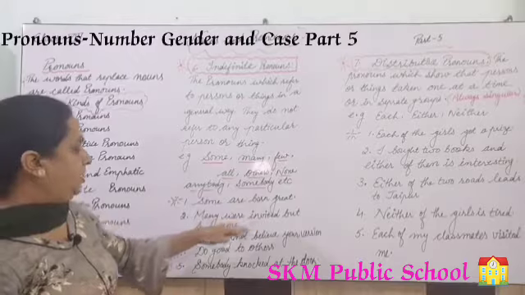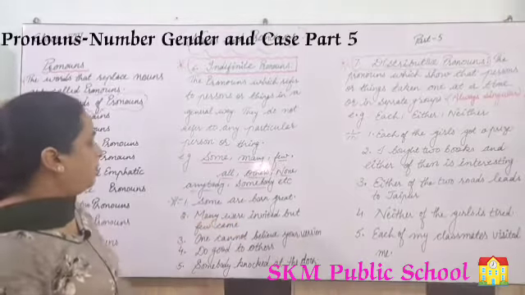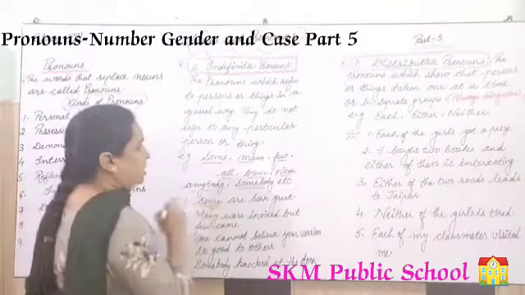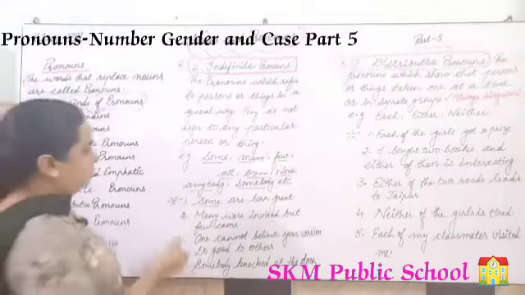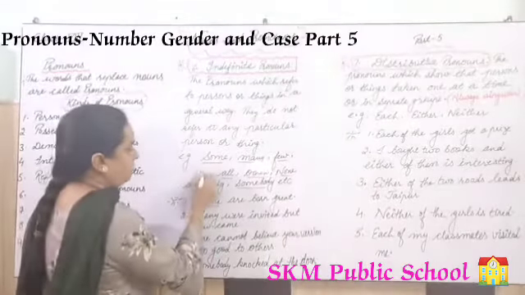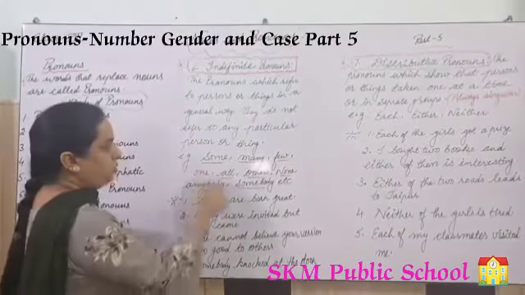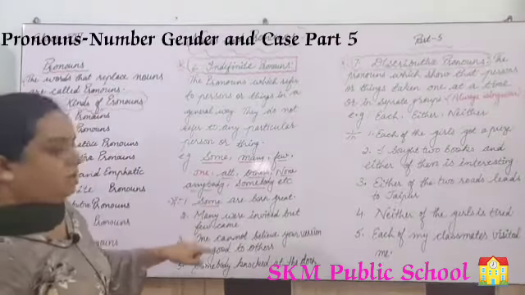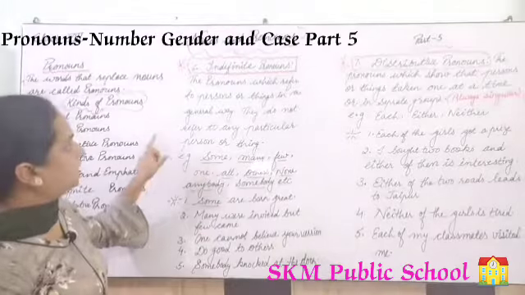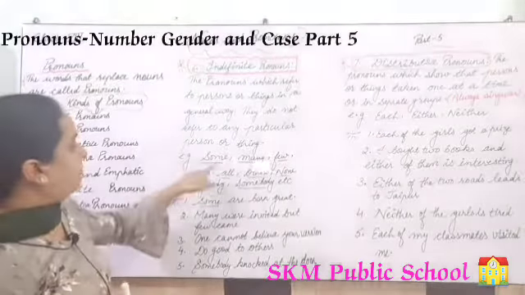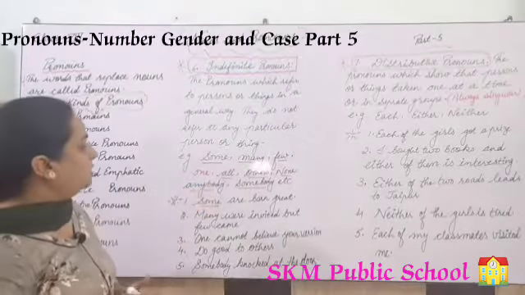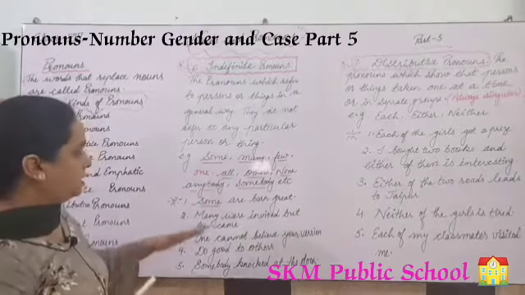So let us understand this. Some are born great. So here what is some? Some is an indefinite pronoun. Students, I have removed one from here. Actually I will tell you what is the use of that. Actually that is in indefinite or definite pronoun, right? So some, many, few, one, all, others, none, anybody, somebody, etc.